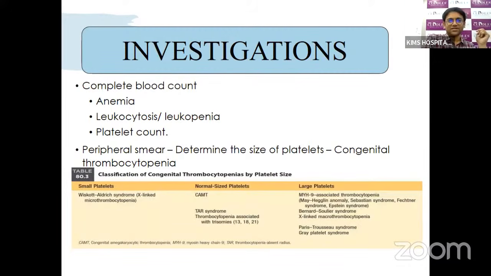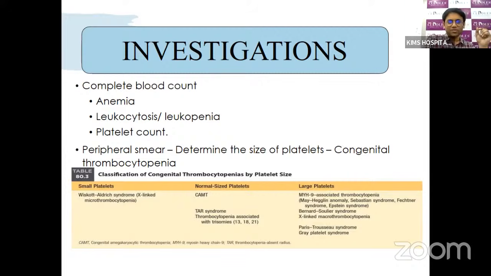So the basic investigation is the complete blood count, where we can see anemia that could be related to bleeding, or it can be due to bone marrow involvement along with thrombocytopenia, affecting megakaryocyte production. There can be leukocytosis or leukopenia based upon the clinical condition, and we need to see the platelet count. And also we need to see the peripheral smear, based upon the size of the platelets. Certain congenital thrombocytopenias can be identified.